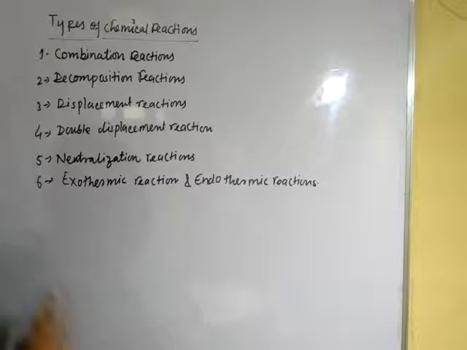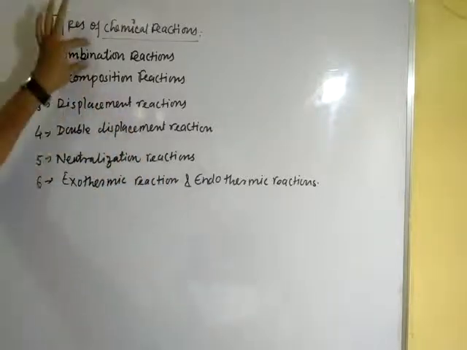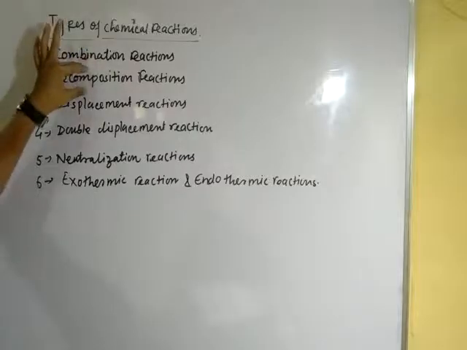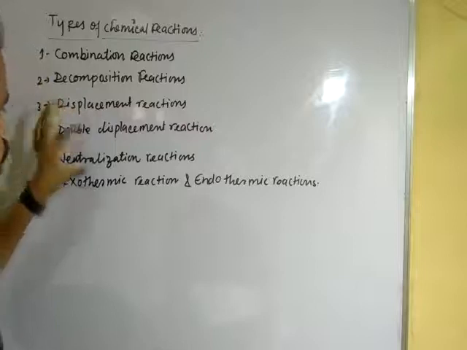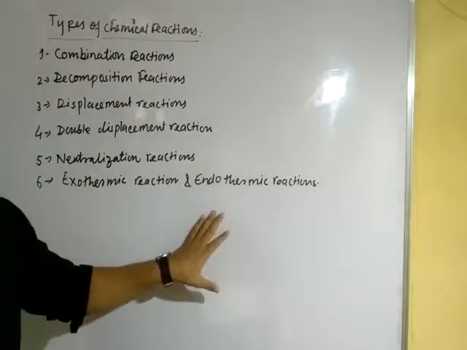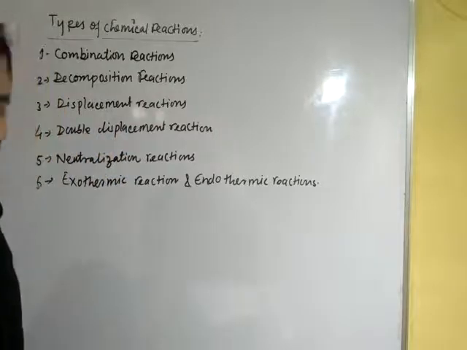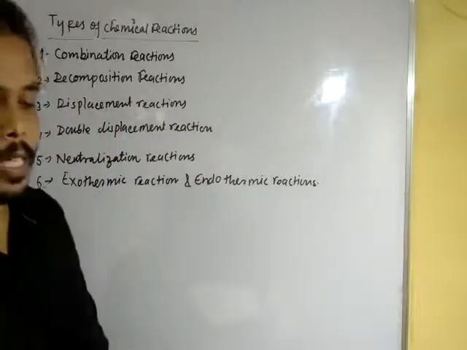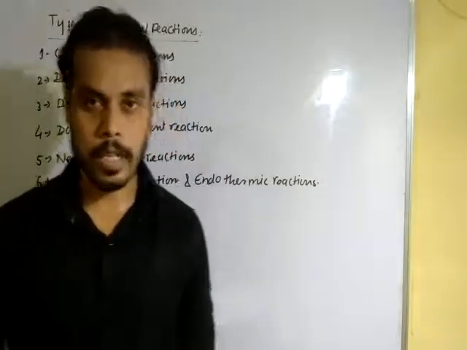clear? Now there are various types of chemical reaction: combination reaction, decomposition reaction, displacement reaction, double displacement reaction, neutralization reaction, exothermic reaction and endothermic reaction at 8th standard level. But in higher classes we will also study rearrangement reactions and oxidation reduction reactions.